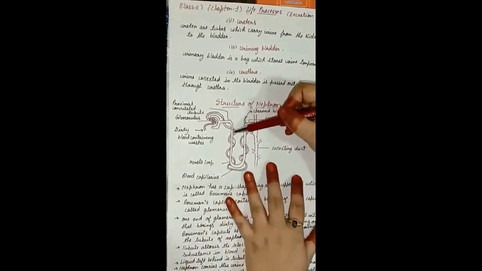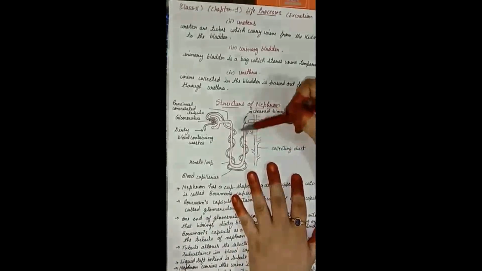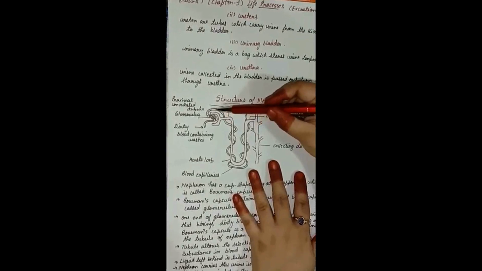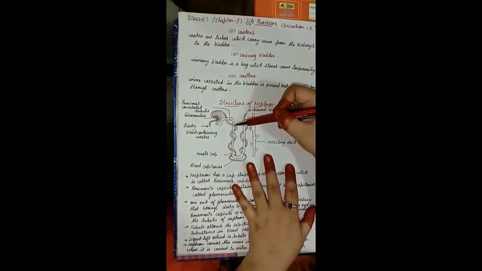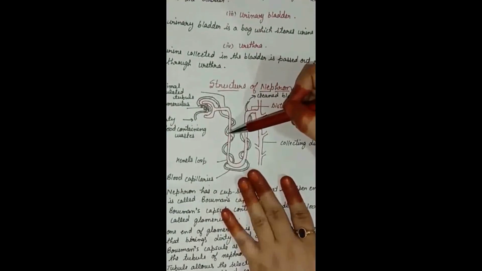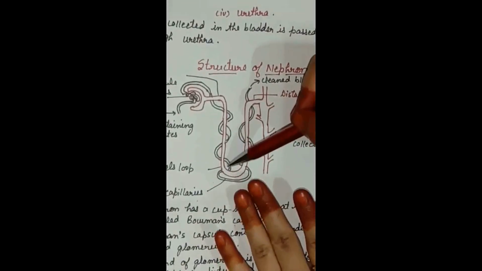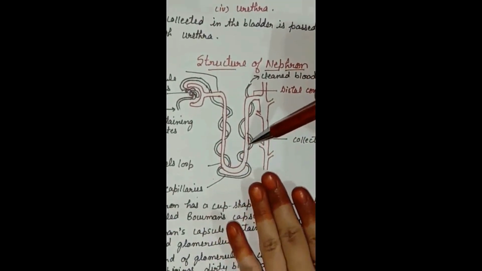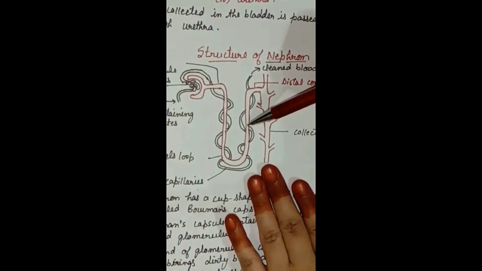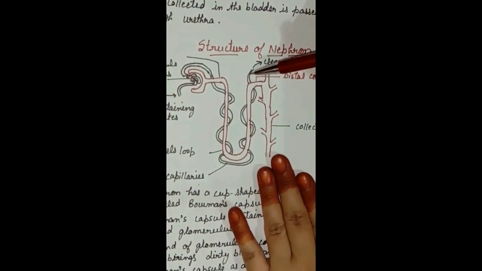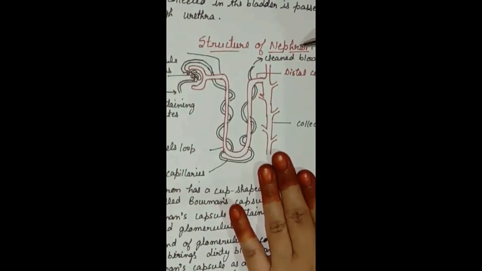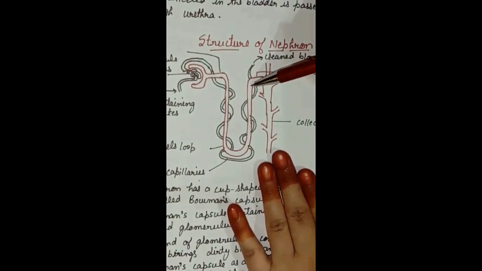Clear? Now this U-shaped tubule is called the Henle's loop, and the glomerulus blood capillary that has been coming out from the Bowman's capsule is surrounding this Henle's loop, where the selective reabsorption will take place, and finally the clean blood after filtration will be passed again with the help of the renal vein into the body.